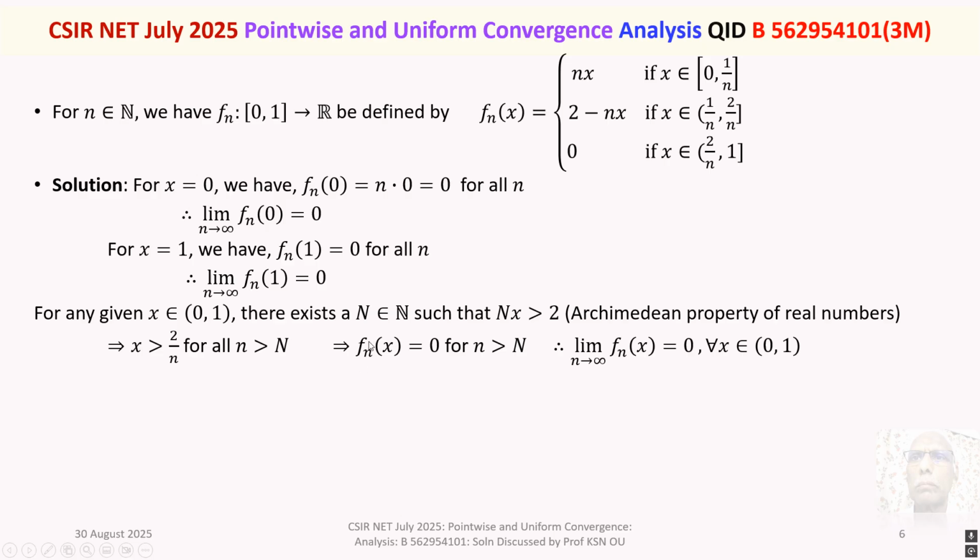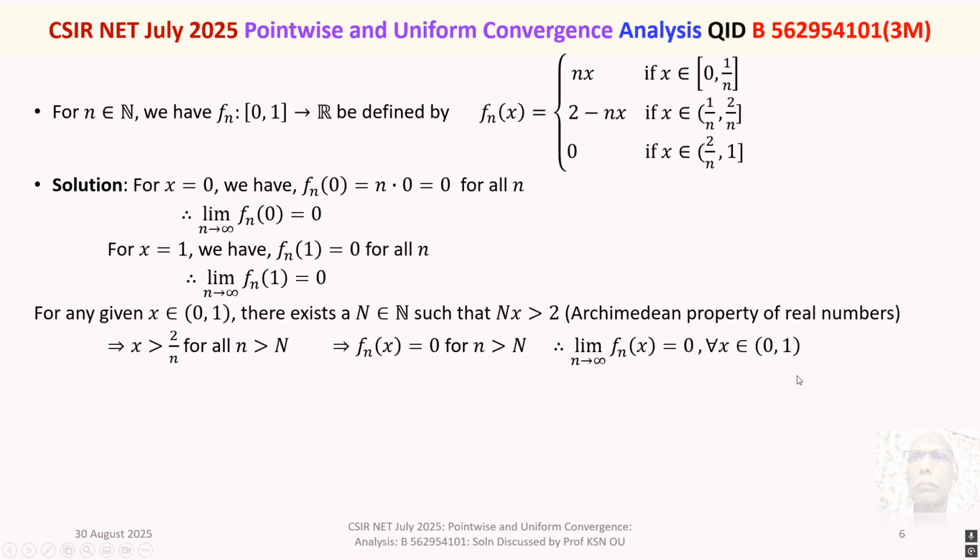So, Fn of x for that x greater than 2 by n, Fn of x will be 0 for all n greater than capital N. So, limit n tends to infinity of Fn of x, where x belongs to the open interval 0 to 1, is 0, because it is a zero sequence for all x belongs to the open interval 0 to 1.